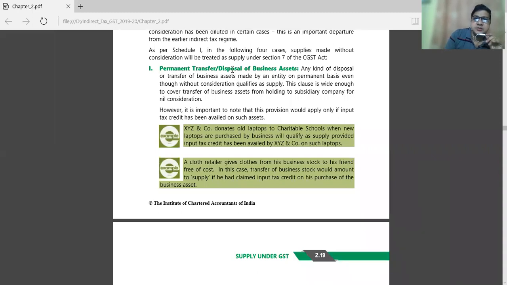Permanent transfer or disposal of the business assets is not a supply. These things you have to keep in mind.